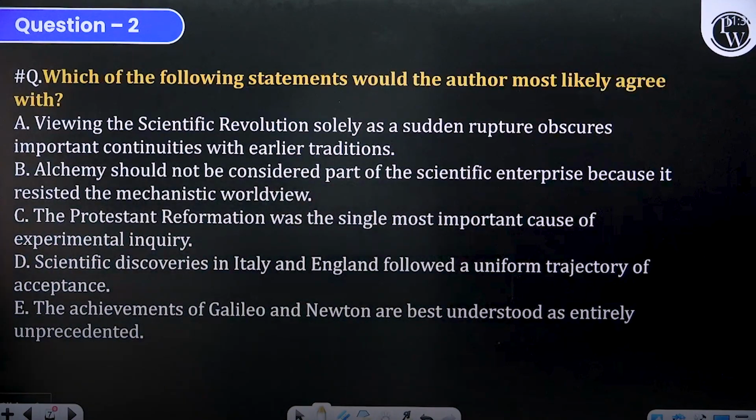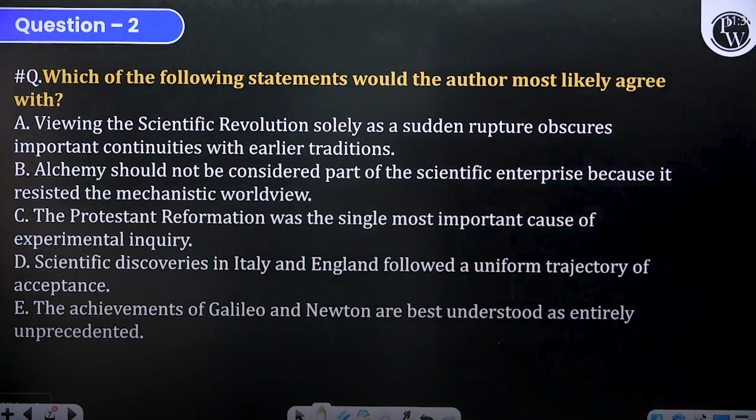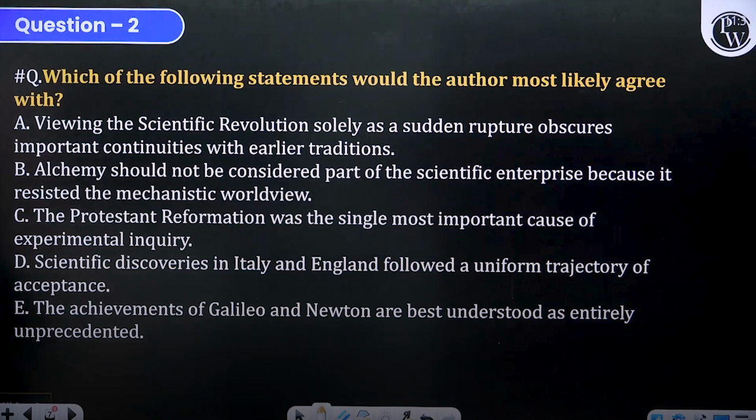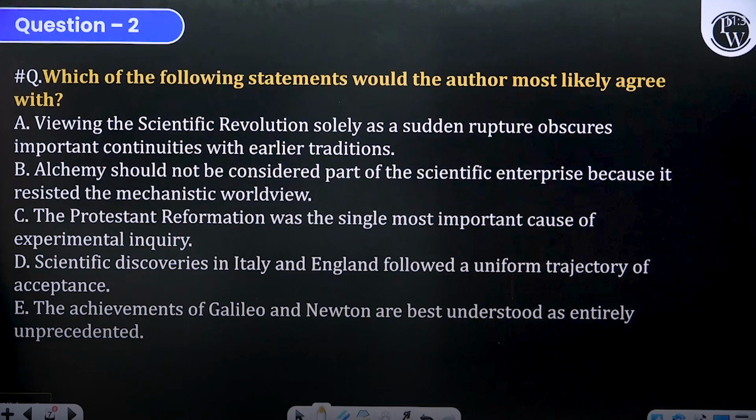I'll step aside so that you can read this nicely. It's an application based question, very popular in GMAT. Be very wise while you are eliminating the incorrect answer choices. That's crucial.